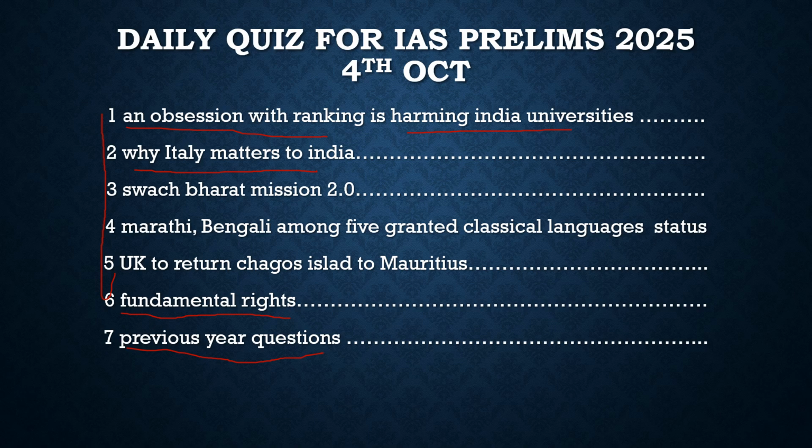Also, we have huge people contact between these two countries. Italy is the second largest country in the European Union which hosts the most Indian diaspora. So Italy becomes very much important for us. The relationship we can draw with Italy would be very much important, as Italy has understood that they have to shift their focus from the European Union to other countries too, and they are focusing on building their relationship with India.